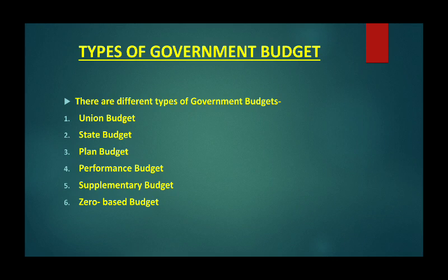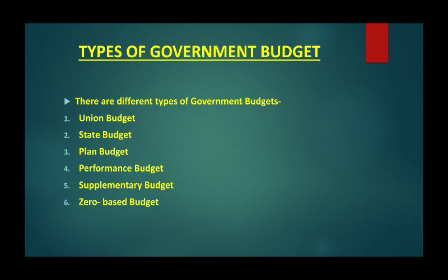After that, the next one is supplementary budget. Budget estimates of the current year are based on future forecast with regard to revenue and expenditure. So it is not always possible to foresee and provide for all the emergencies like war, natural calamities, or any political instability, which may necessitate extra expenditure. In these kinds of circumstances, the government may find it necessary to present in the parliament a supplementary budget to deal with such emergency situations.